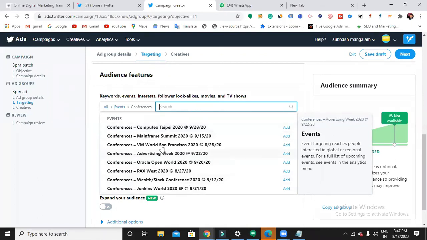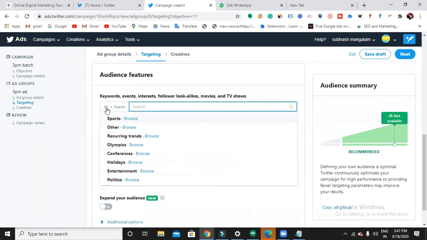But here I have only a few events in conferences. Can you see? Oracle Open World. These are 2020 events. Many conferences are cancelled, no? So the ones which are available, I think only they are showing that. Yes, true.